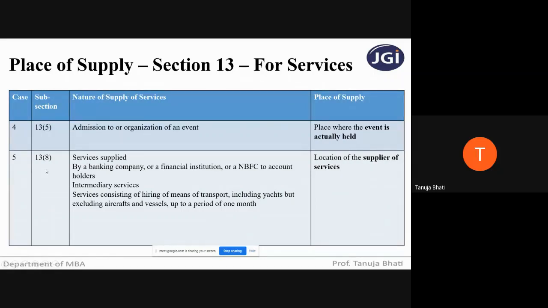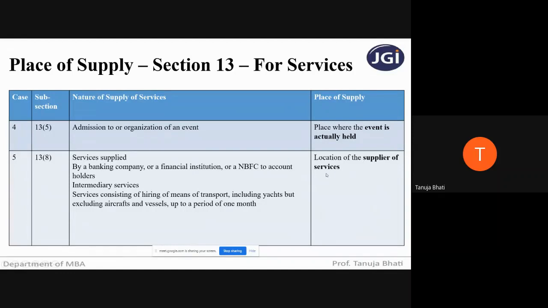Next, section 13, subsection 8 says that services supplied by a banking company or a financial institution or a non-banking financial institution to account holders, intermediary services, services consisting of hiring of means of transport, including yacht, but excluding aircraft and vessels, up to a period of 1 month. So these are the different list of services if they are supplied where either the recipient or the service provider is outside India. Then what is going to be the place of supply? It is going to be the location of the supplier of services.